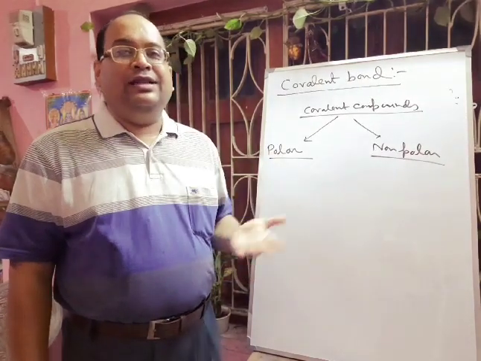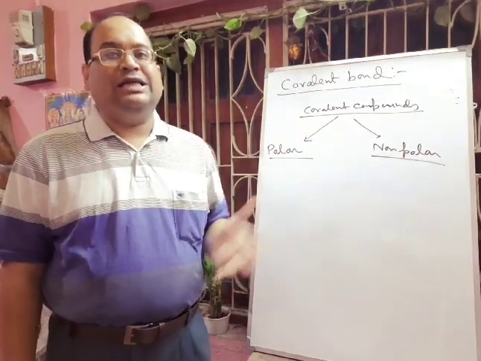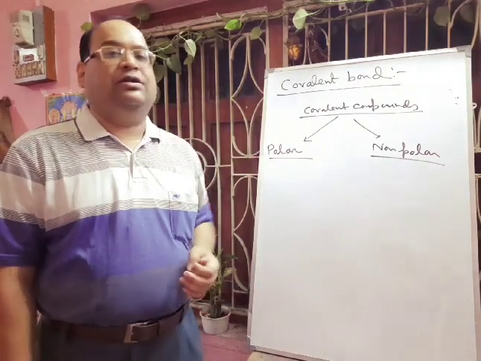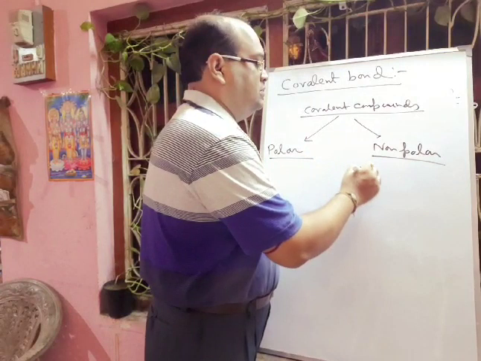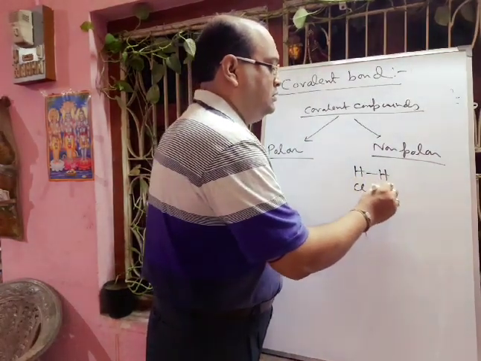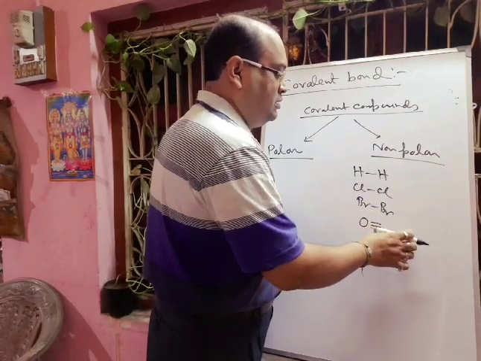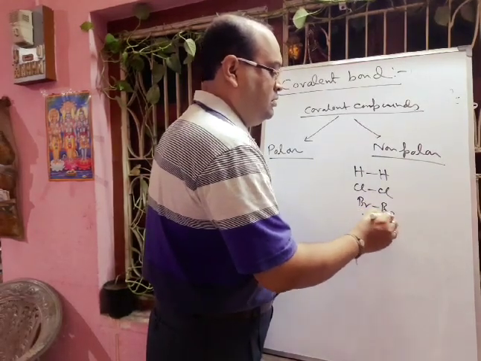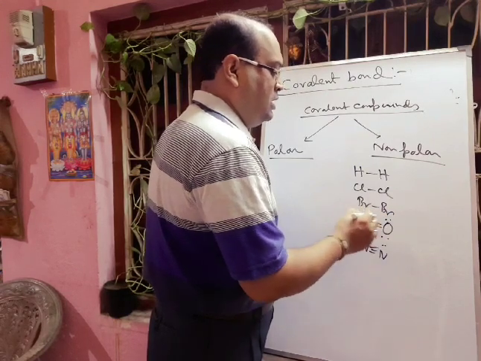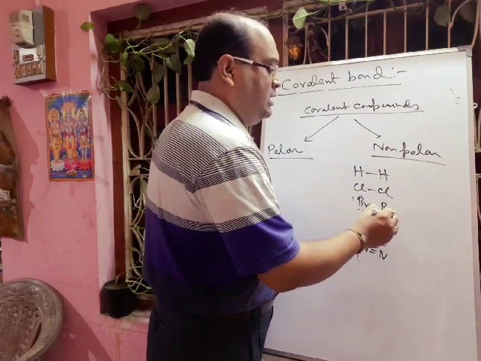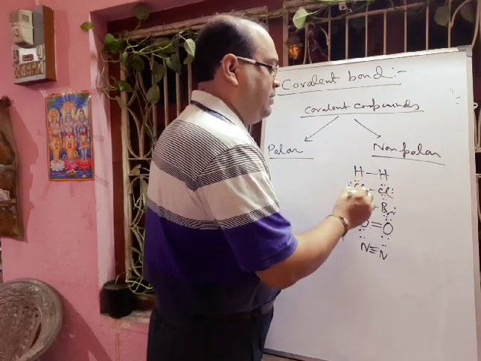When the shared pair of electrons during formation of the covalent bond is equally shared or equally distributed between two atoms, then the covalent bonds are called non-polar. We can think about hydrogen, chlorine, bromine, even oxygen, nitrogen. And whatever we are writing, these are unshared pairs or lone pairs of electrons, the pairs of electrons which are not taking part in the bond formation.